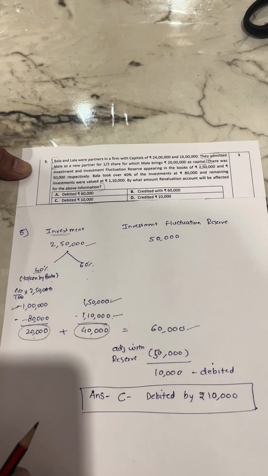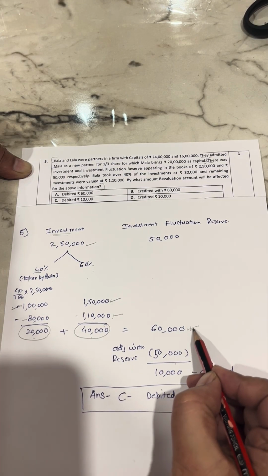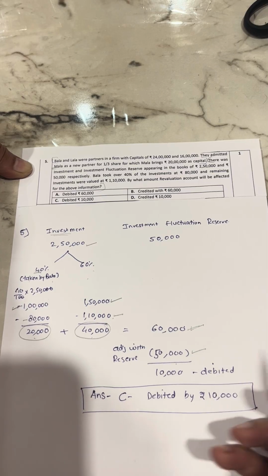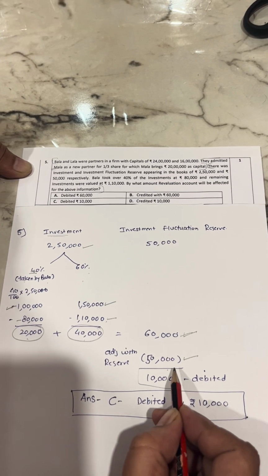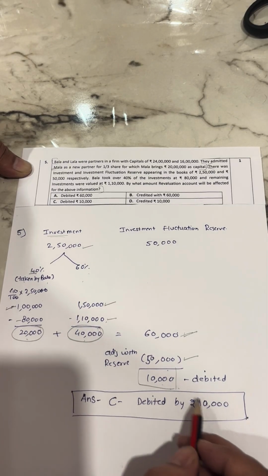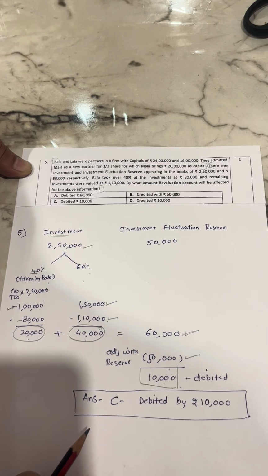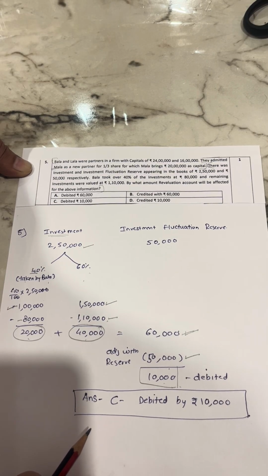Now see, whenever you have any loss against investment, but you have the reserve for that, your net loss will be whatever loss you had minus the reserve. So your net loss here is 10,000. Okay, so your net loss here is 10,000 debit. So the correct option here is C, debited by 10,000.